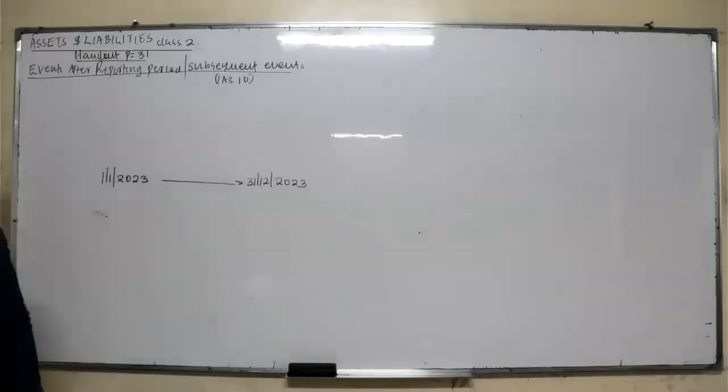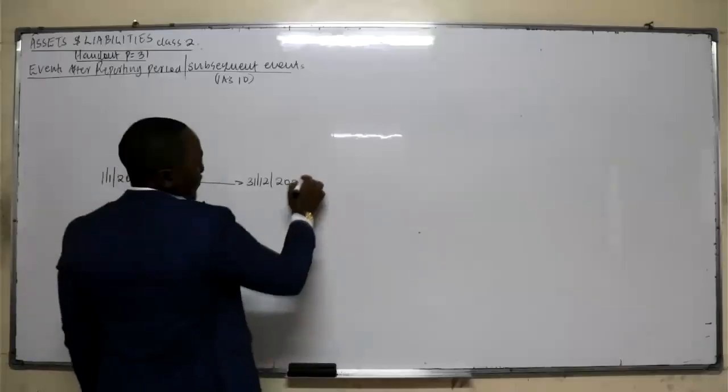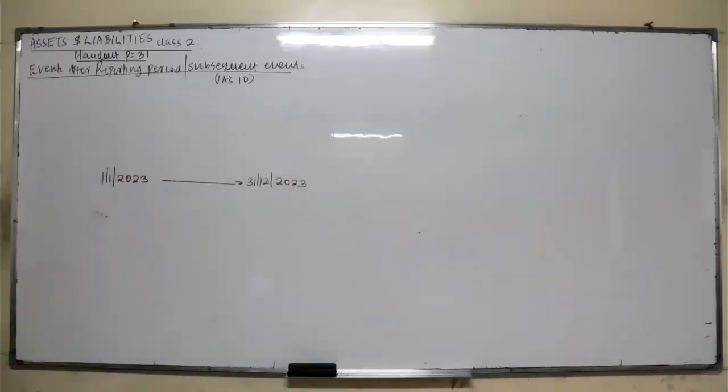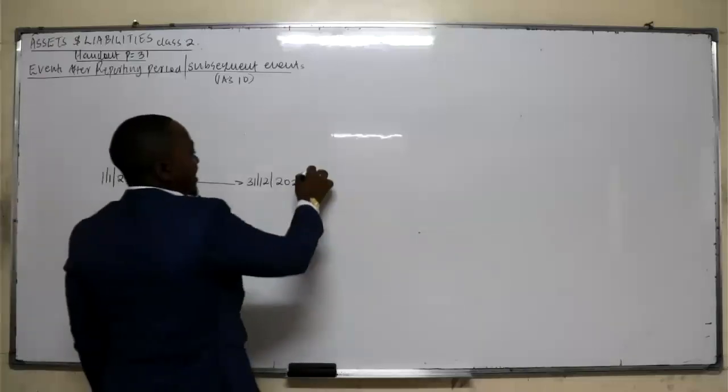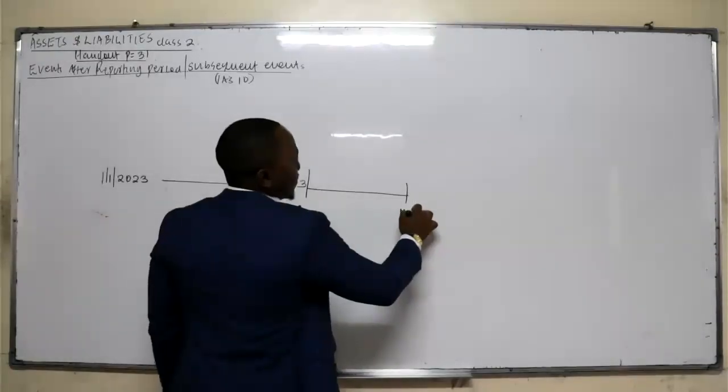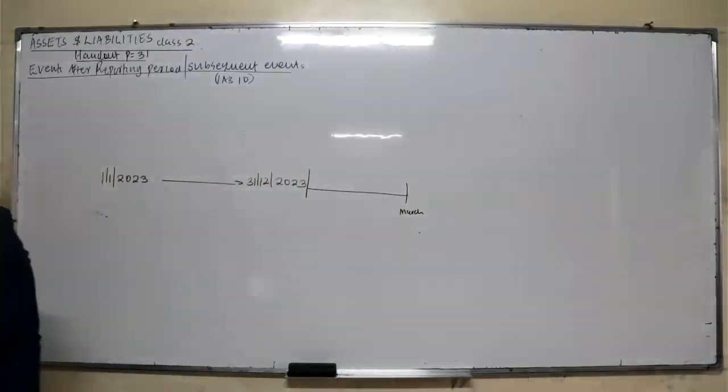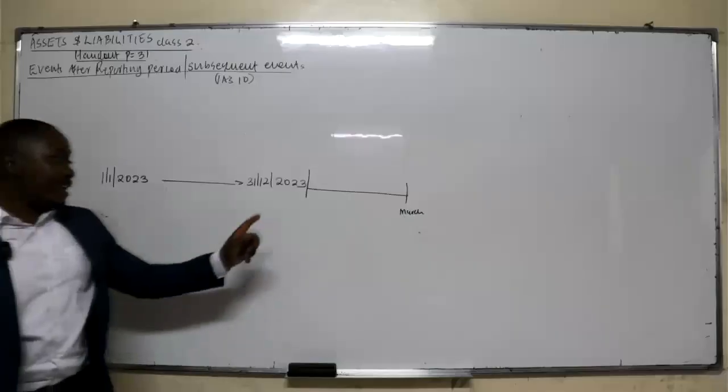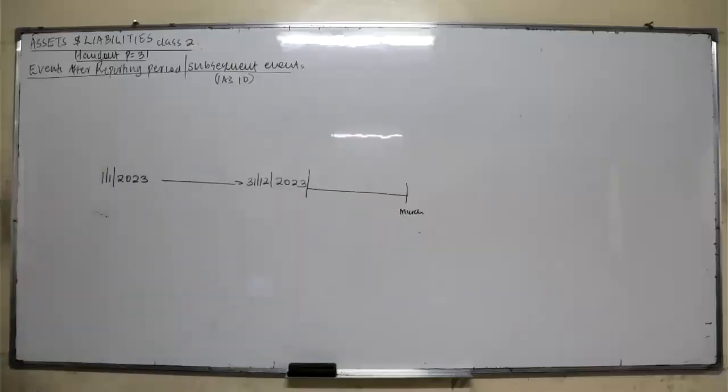What happens is, once the financial year ends, the entity is given 1 to 3 months, maybe up to March, to prepare the financial statement. So we don't prepare the financial statement at the reporting date. Are you together? The reporting date is when the financial year ends. Preparation of financial statements is not a one-day thing. It's a series of things.